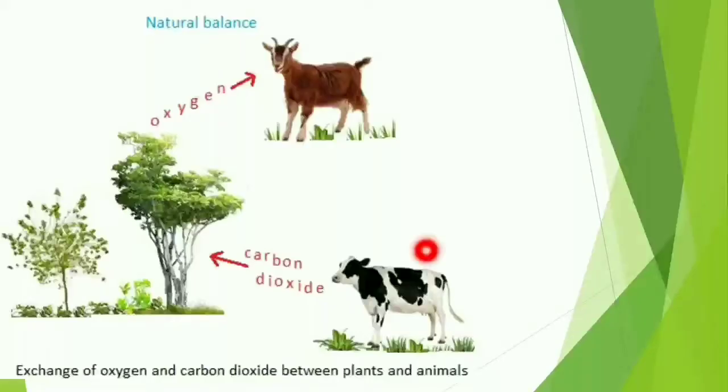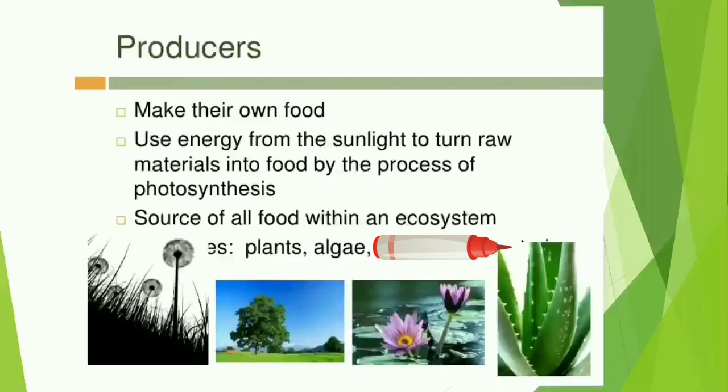As we all know, cows exhale carbon dioxide and trees use the carbon dioxide to produce their food with the help of chlorophyll and sunlight. We already know that process is known as photosynthesis. And what happens next? The animals also eat the plants, and trees also give us oxygen. So the plants and the animals both depend on each other, and this relationship is known as interdependence.